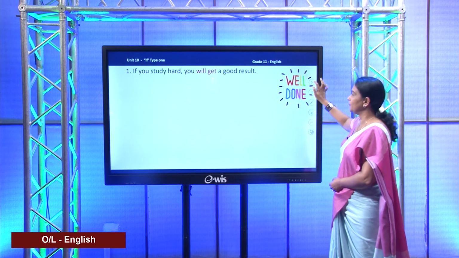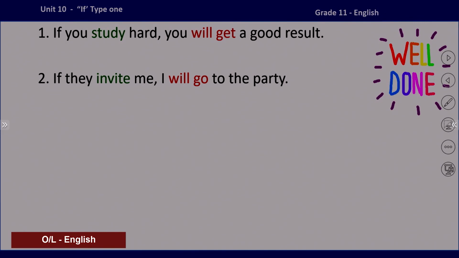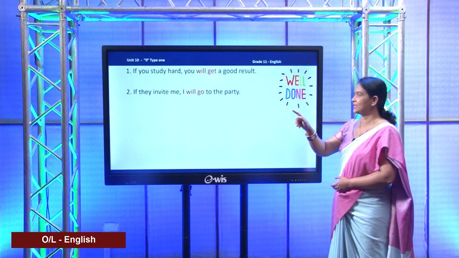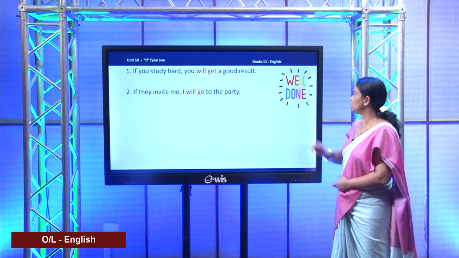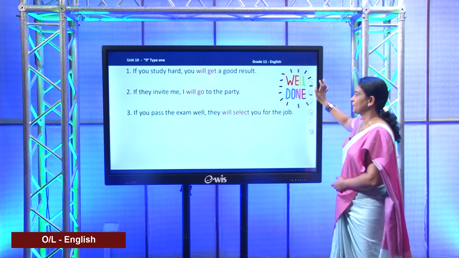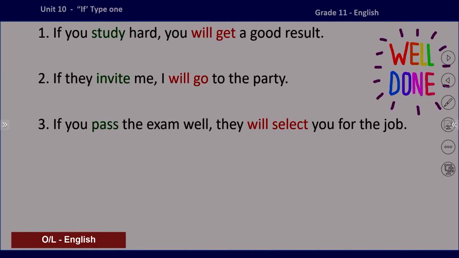And the second one, if they invite me, I will go to the party. Then again you can notice invite, simple present, will go, simple future. And the third one, if you pass the exam well, they will select you for the job. Pass is the verb in the condition and will select is the verb in the main clause.